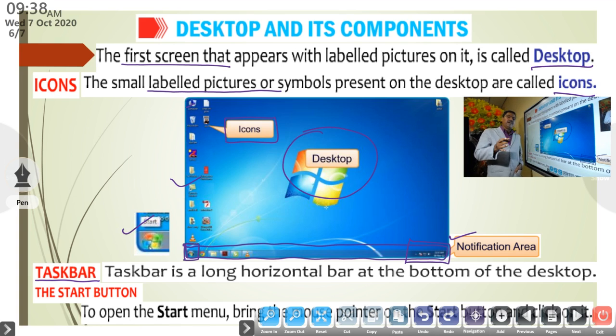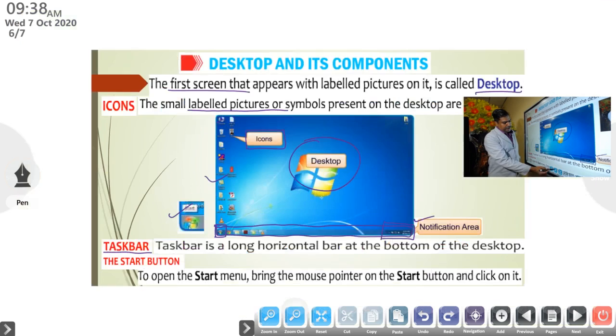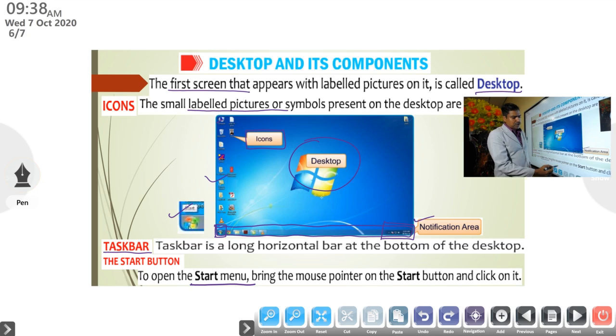Then on the left side of the taskbar, there is the start button. Everybody knows about the start button. Bring the mouse pointer to the start button and click on it. When we click on this start button, a menu pops up. That is called the start menu. A lot of menus and shortcuts are available on this start menu.